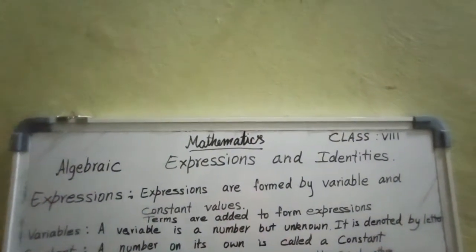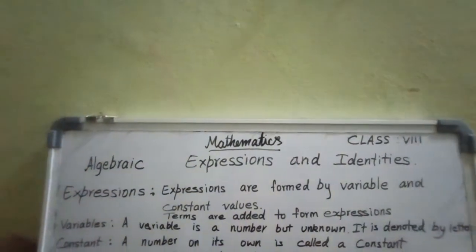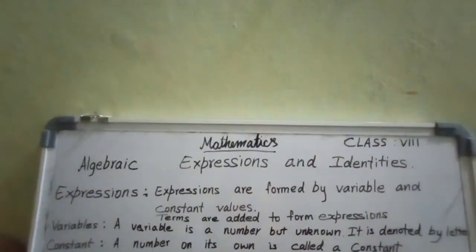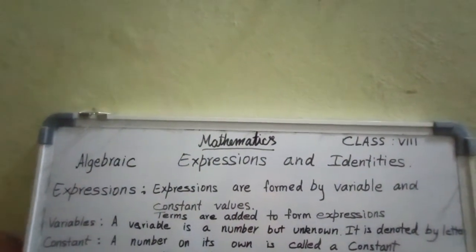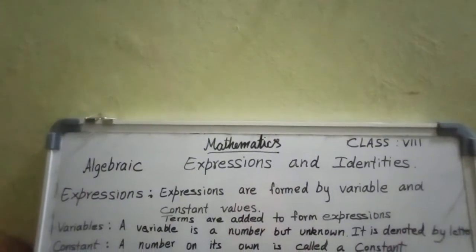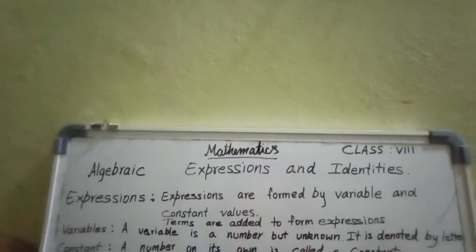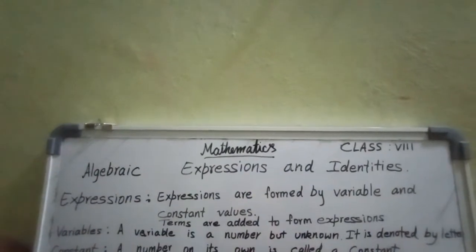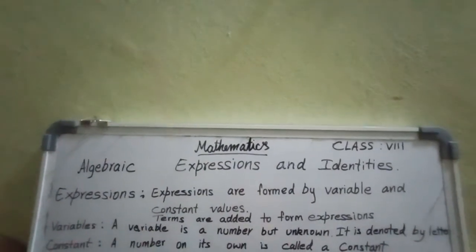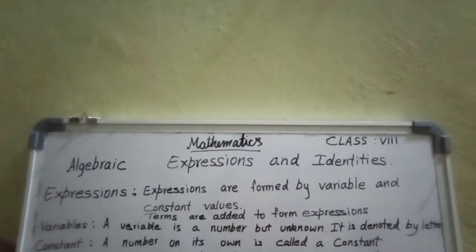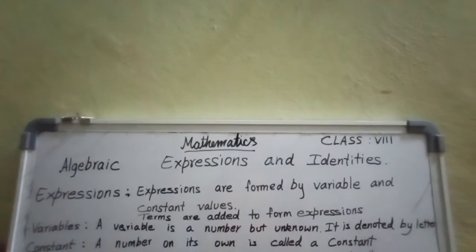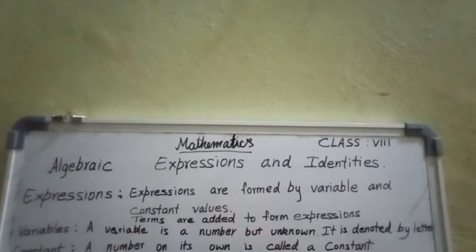For one problem you may get x is equal to 2, but in another problem you may get x is equal to 3. So a variable changes. It varies according to the situation. Constant means it is a fixed value. A number on its own is called a constant.